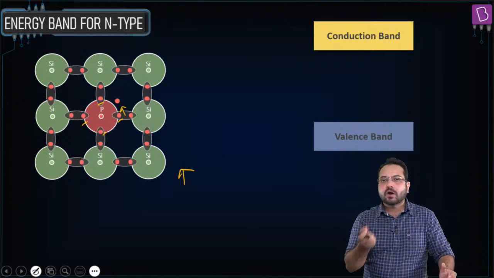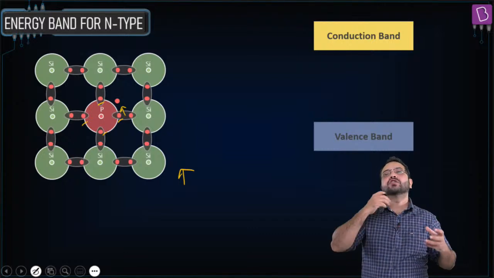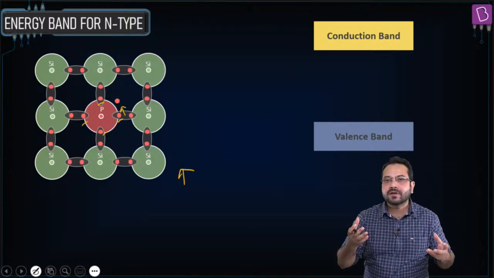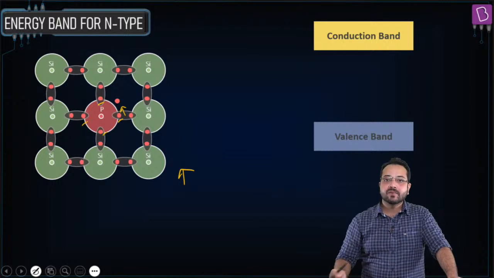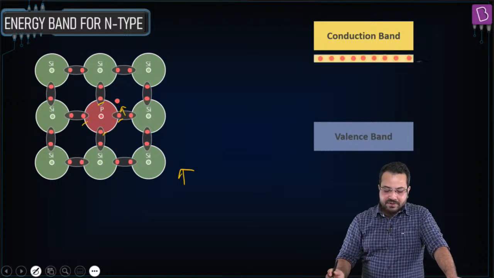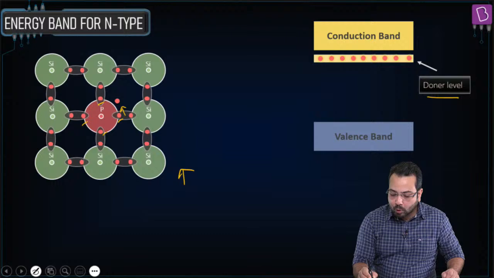And because it is just bonded to the nucleus, the attraction is not very high. This bonding is not very high. This bonding can be easily broken. Okay, and we are going to exactly see how. So in this case, what happens is that this is the donor level.